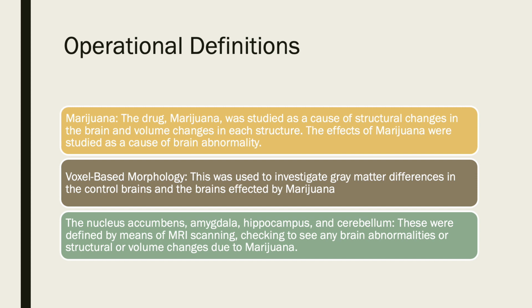The next operational definition, voxel-based morphology, is defined in the study by being the way that the researchers investigated gray matter differences in the control brains and the brains affected by marijuana. Lastly, the nucleus accumbens, amygdala, hippocampus, and cerebellum were defined by means of MRI scanning, checking to see any brain abnormalities or structural or volume changes due to marijuana.